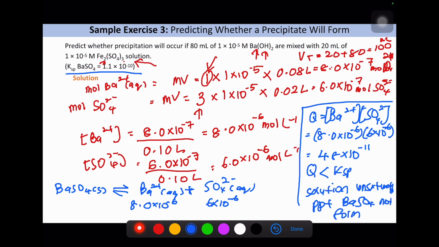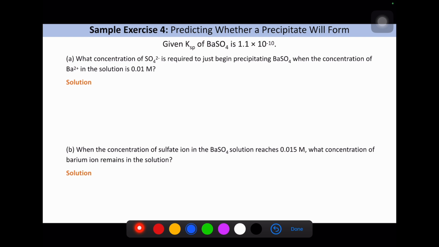Next, sample exercise 4. Predicting whether a precipitate will form. Given Ksp of BaSO4 is 1.1 times 10 to the power of negative 10, what is the concentration of SO4 required to just begin precipitating BaSO4 when the concentration of Ba2+ in the solution is 0.01?